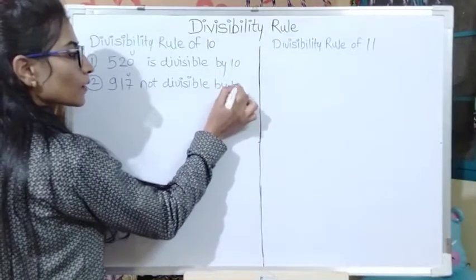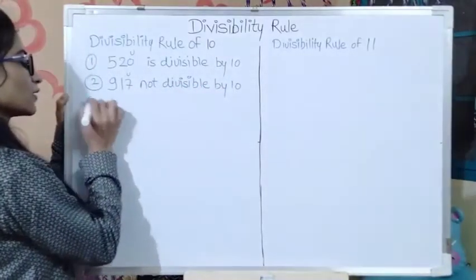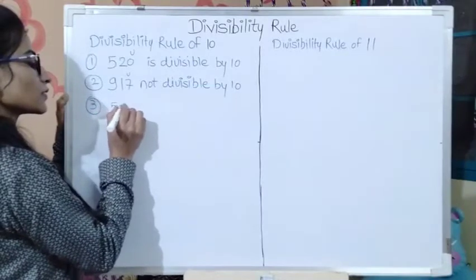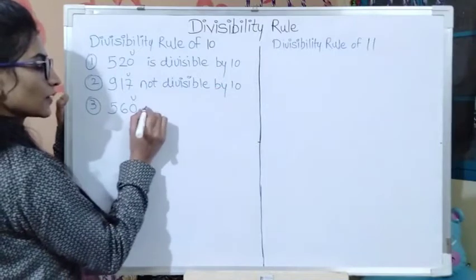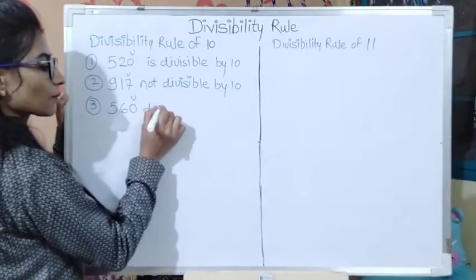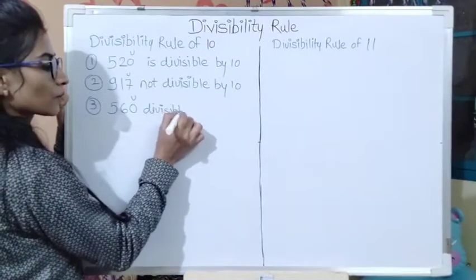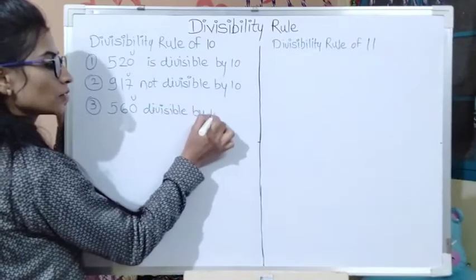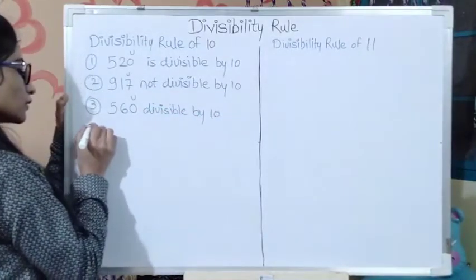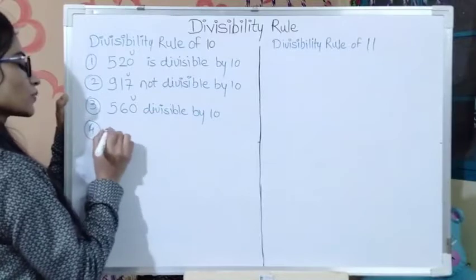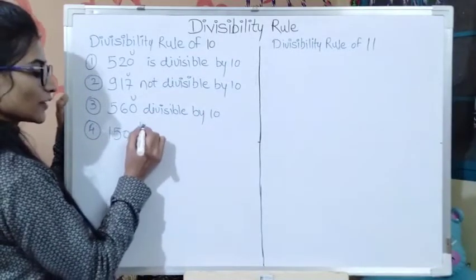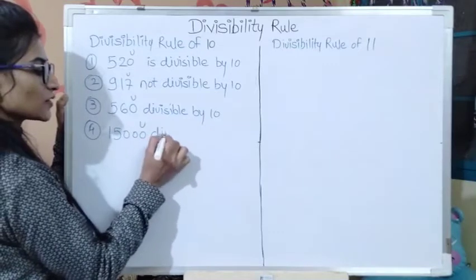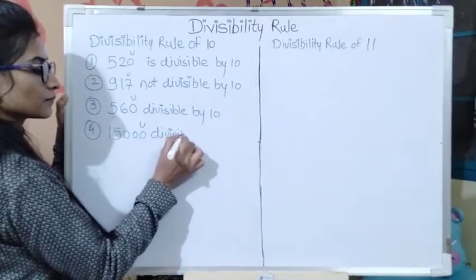Again, let's take a third one: 560. Here the unit place contains 0. That's why it is divisible by 10. Next, the fourth one. Suppose 15,000 is there. This number has 0 at its unit place, so this number is divisible by 10.